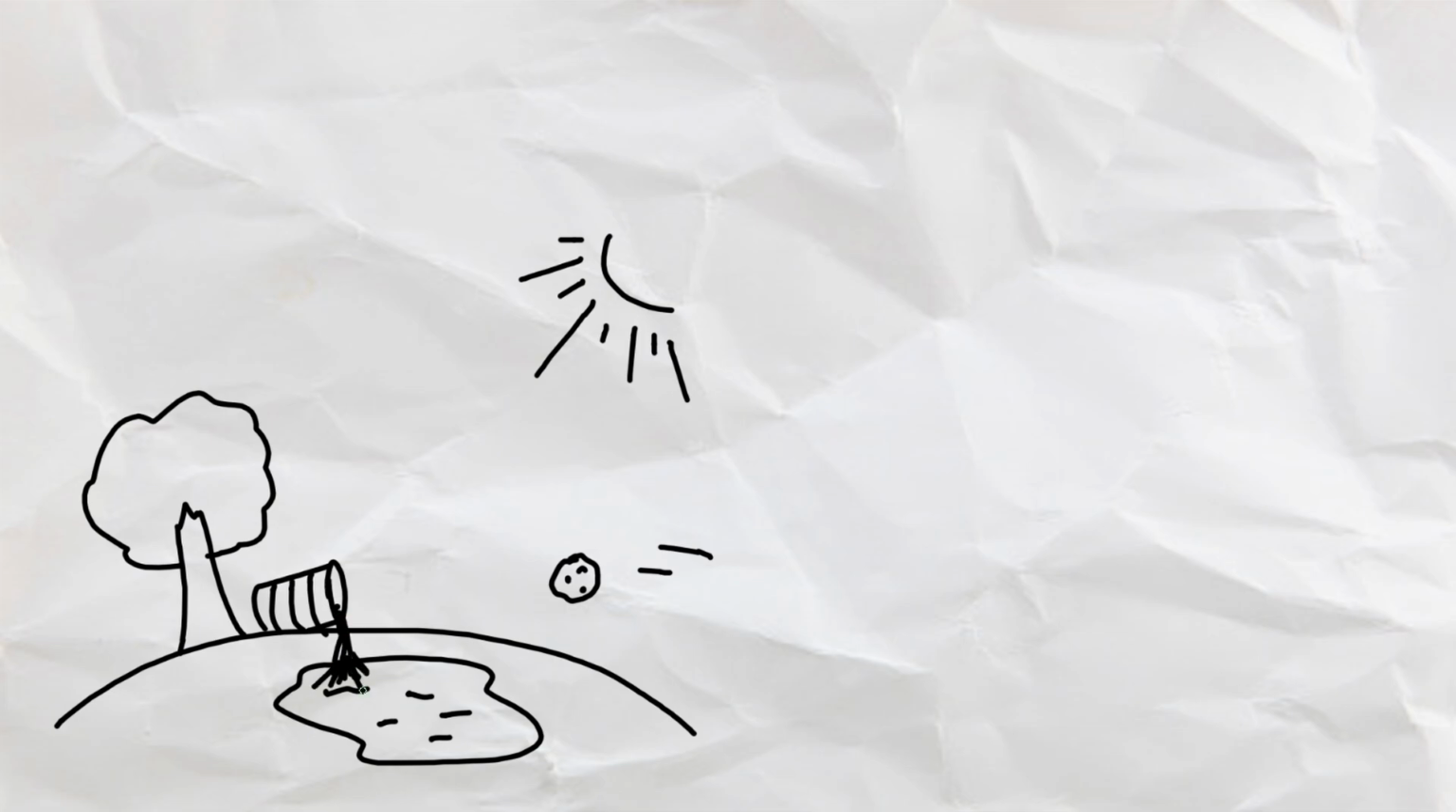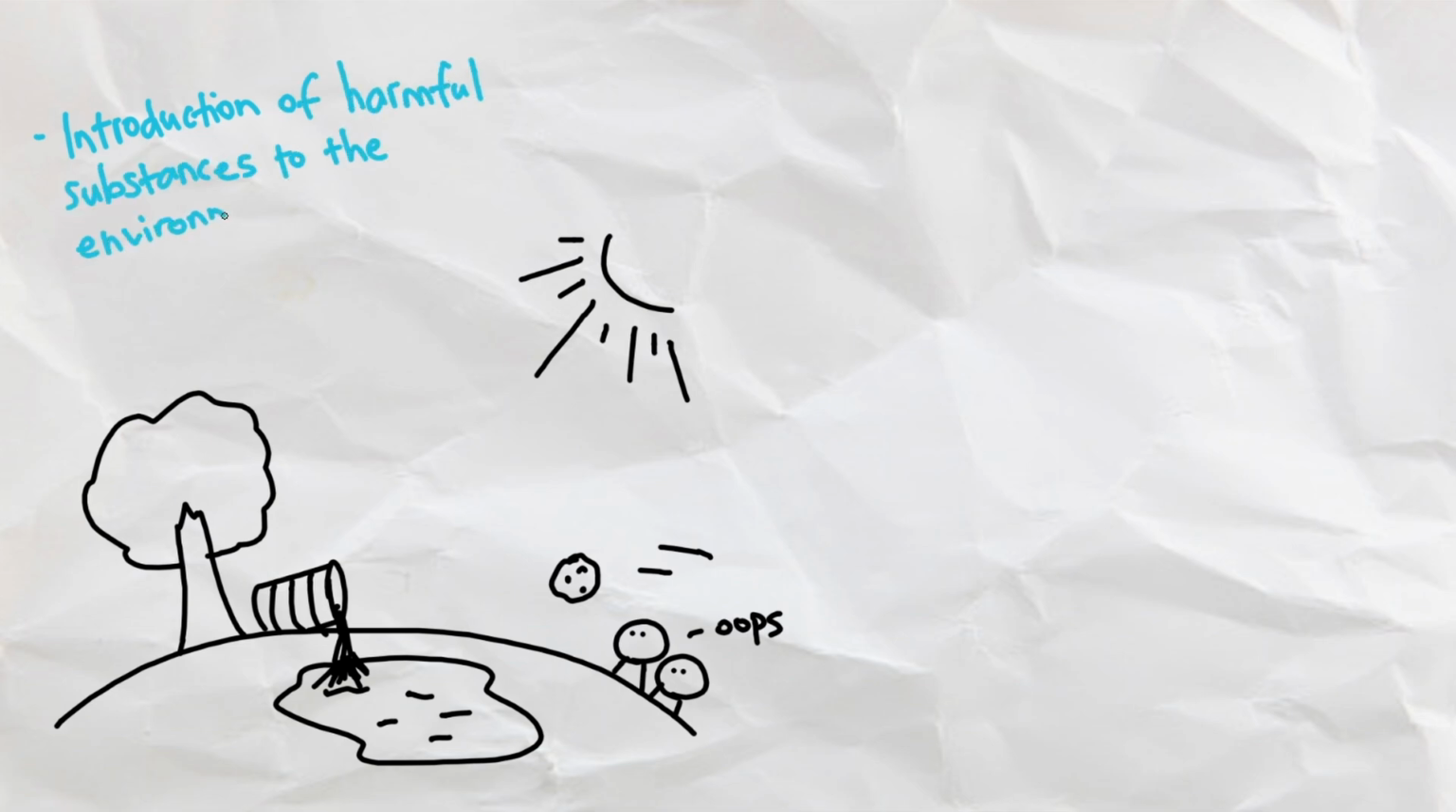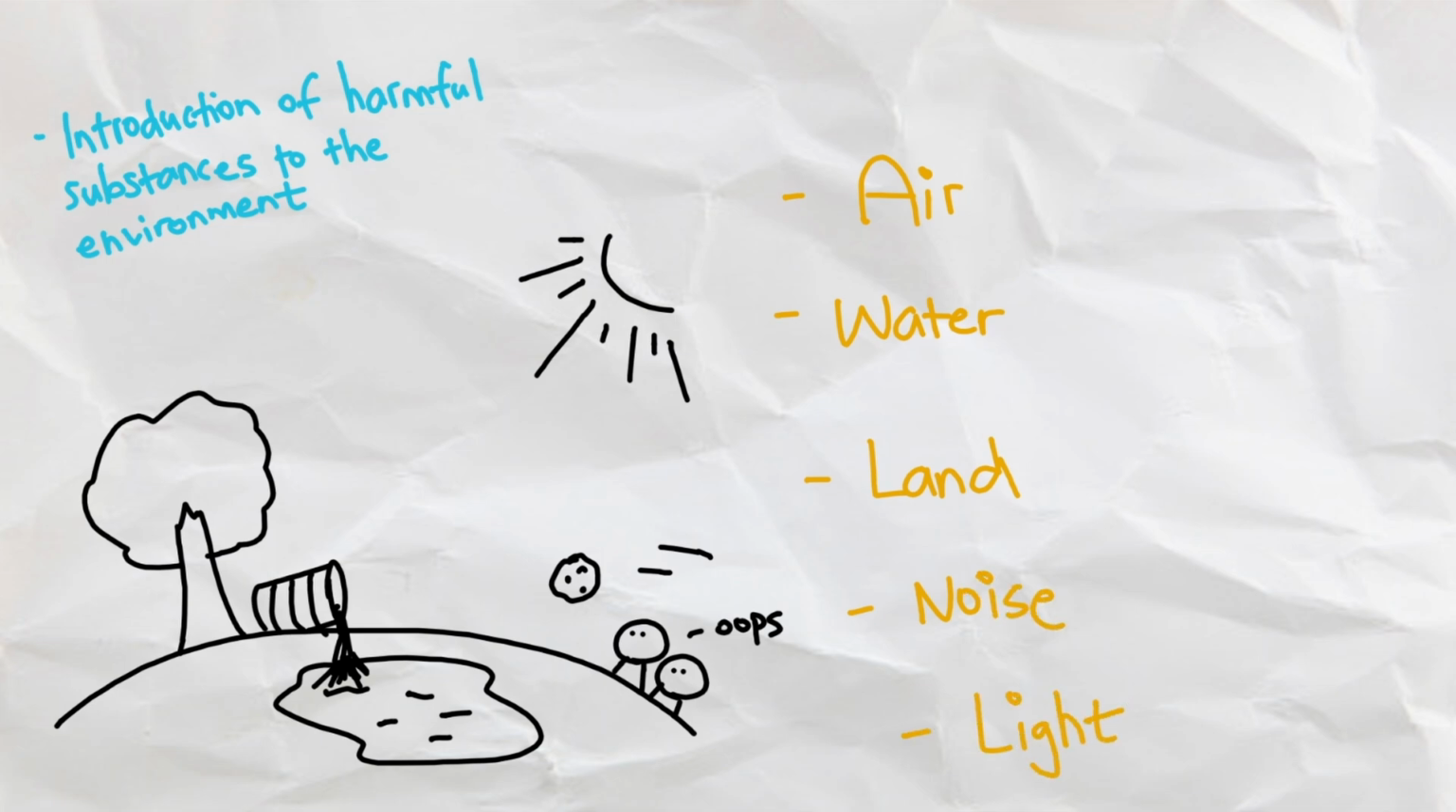Pollution is defined as the introduction of substances that are harmful to the environment, and unfortunately, humans are quite good at doing that. Pollution can be natural, such as volcanic ash, but the majority of pollution today is caused by human activity. So in this video, we'll go over very briefly what air, water, land, noise, and light pollution are, what their sources are, and how they affect us.